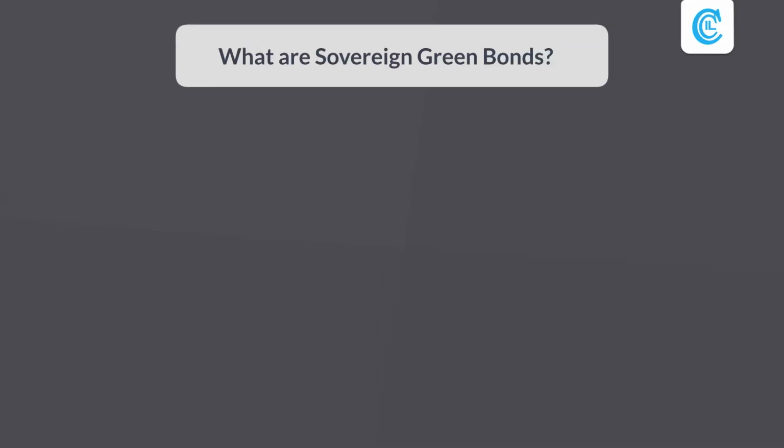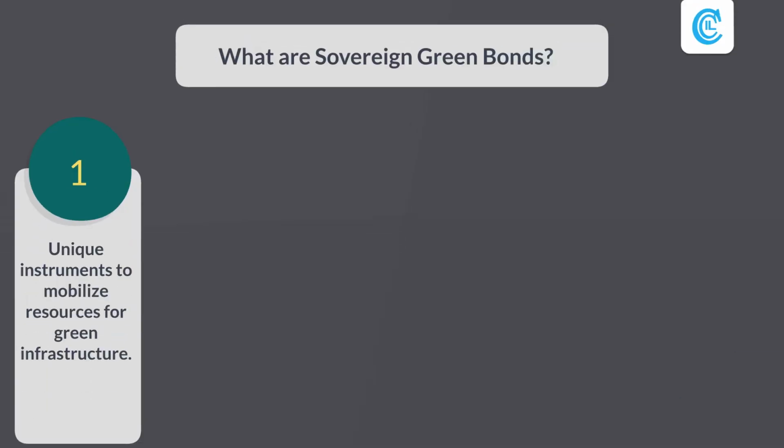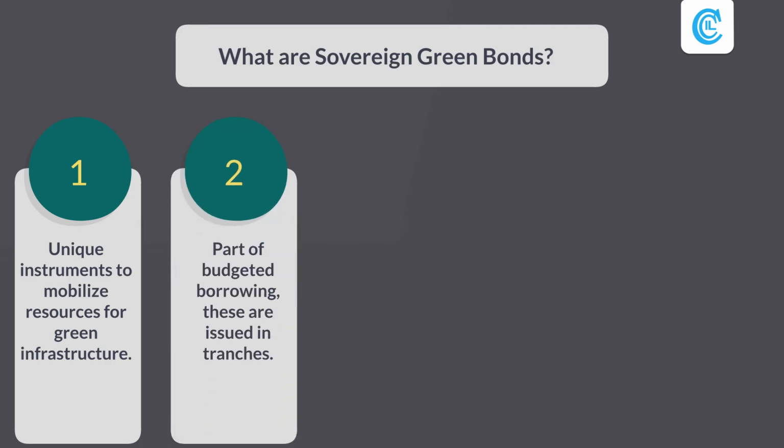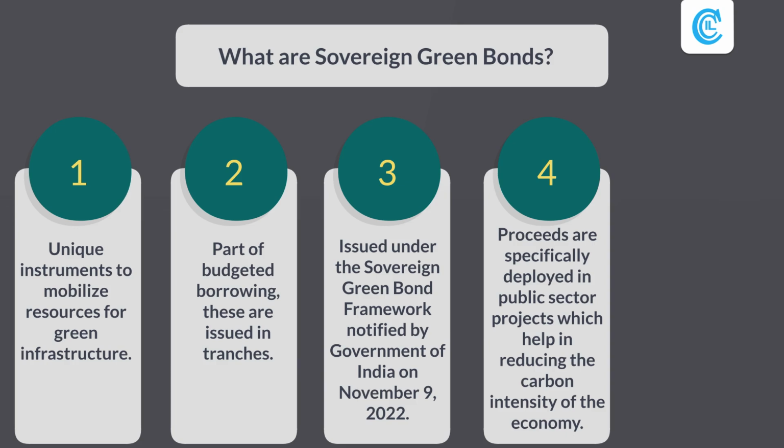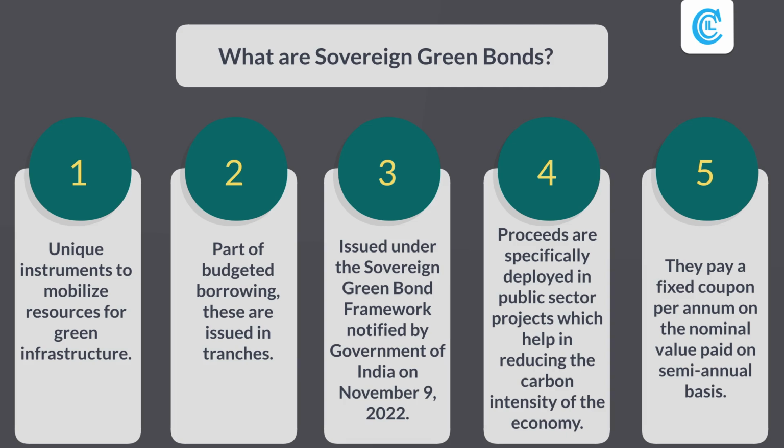What are sovereign green bonds? They are unique instruments to mobilize resources for green infrastructure. Part of budgeted borrowing, these are issued in tranches. They are issued under the Sovereign Green Bond Framework notified by Government of India on 9 November 2022. Proceeds are specifically deployed in public sector projects which help in reducing the carbon intensity of the economy. They pay a fixed coupon per annum on the nominal value paid on semi-annual basis.